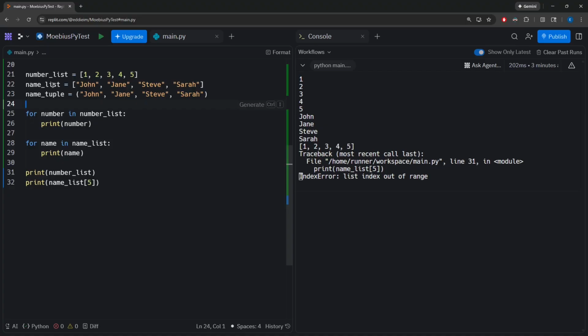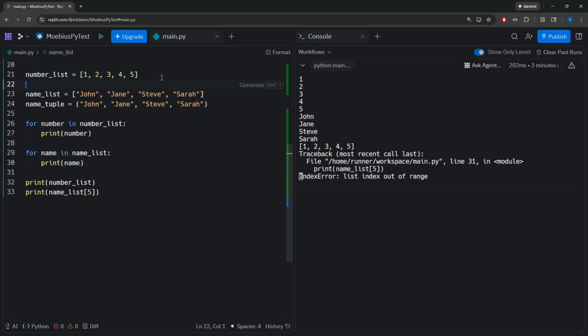So you can see here I have these two variables, name list and name tuple. They look almost exactly the same. The only difference is obviously lists use square brackets, but tuples use parentheses. And that's how we can create a list or a tuple.